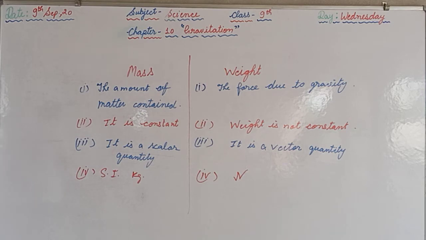Now question number 2, why is the weight of an object on the moon 1/6 of the weight on the earth? So that we have already discussed, that expression, how to deduce that expression 1/6. So you are supposed to go through that video again and you will get the answer for that. Afterwards, why is it difficult to hold a school bag having a strap made of thin and strong string?